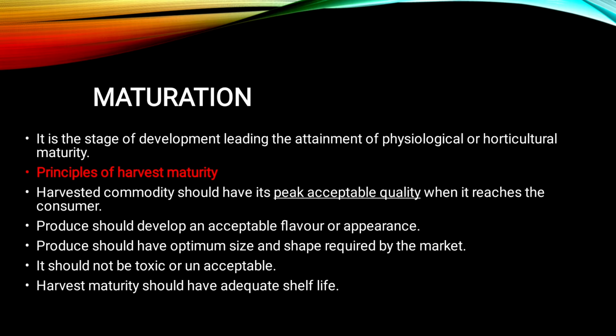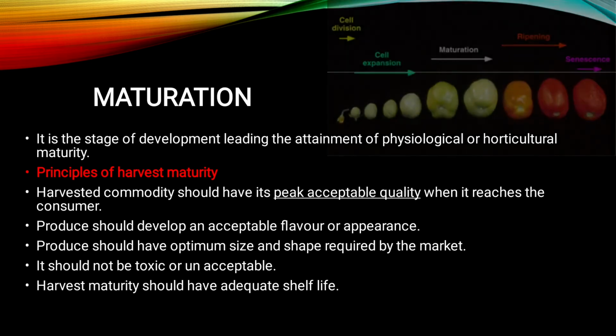So what are the different principles of harvest maturity? Harvested commodity should have its peak acceptable quality when it reaches the consumer. Produce should develop an acceptable flavor or appearance. Produce should have the optimum size and shape required by the market, and it should not be toxic or unacceptable. Harvest maturity should allow adequate shelf life. So like that there are some principles of maturity.